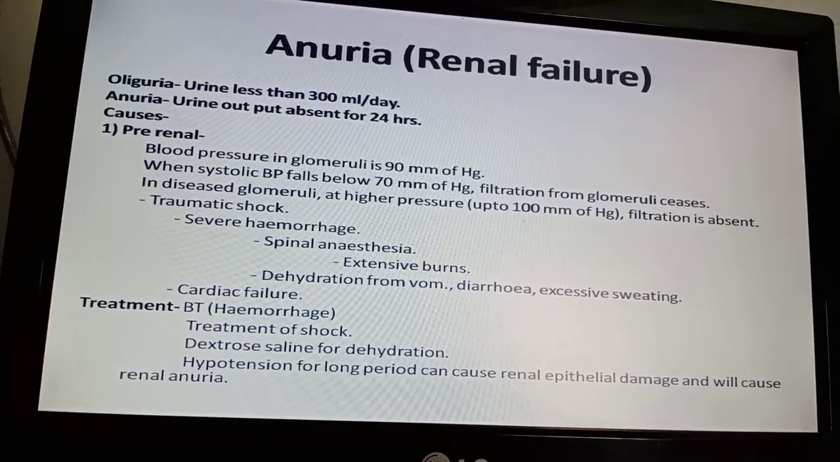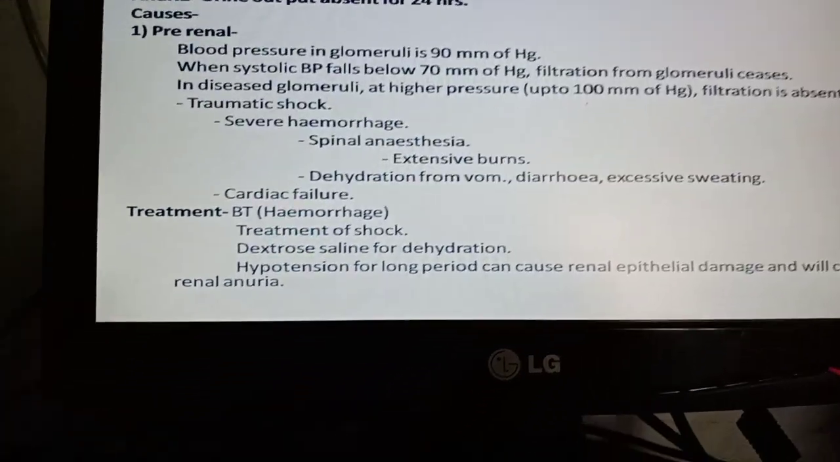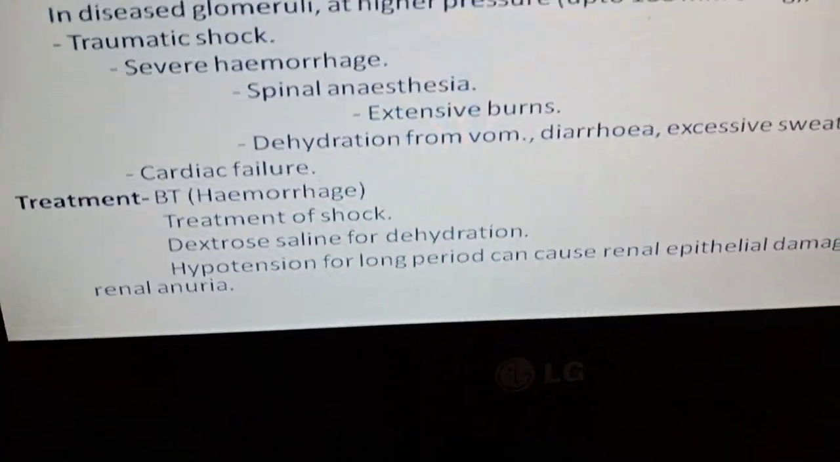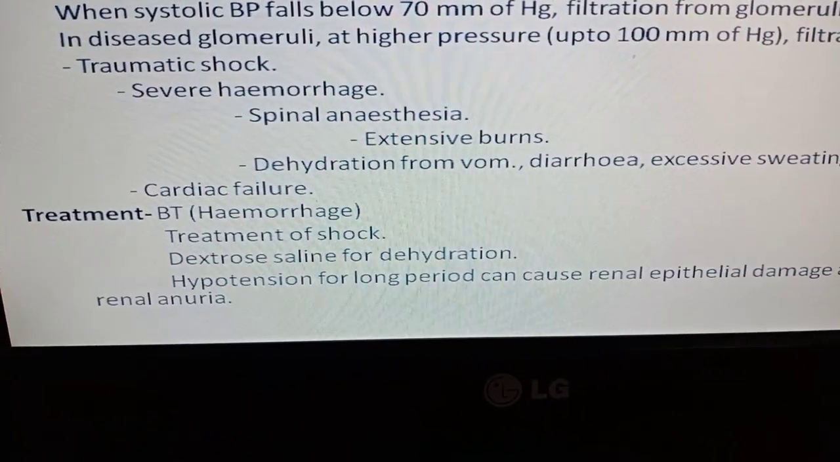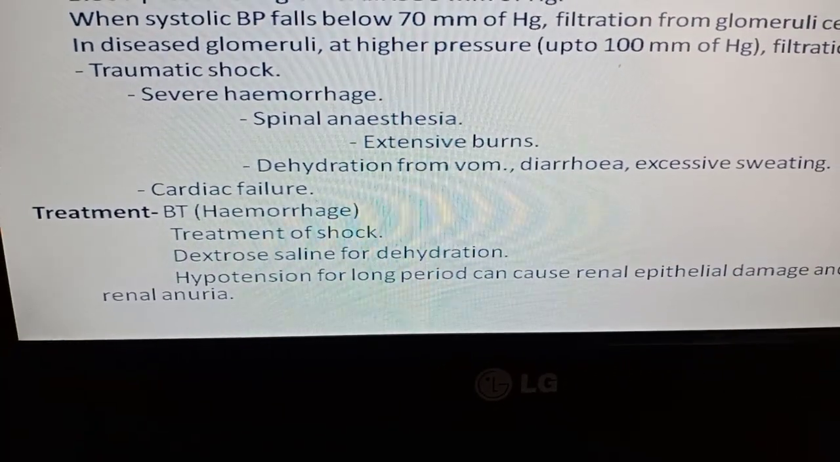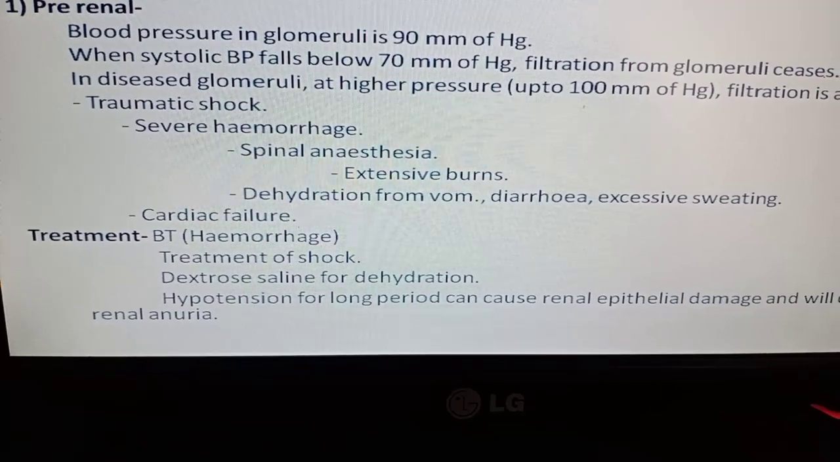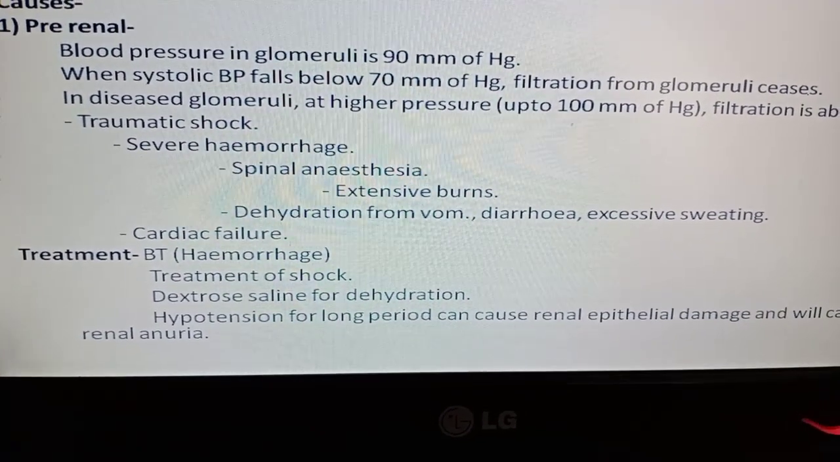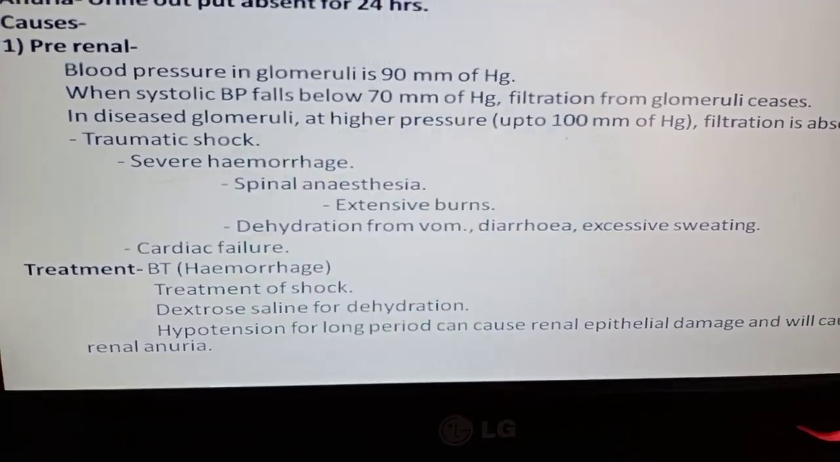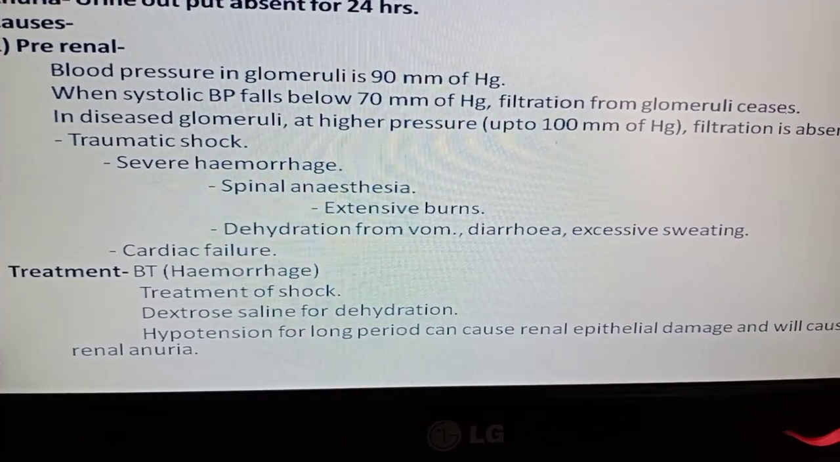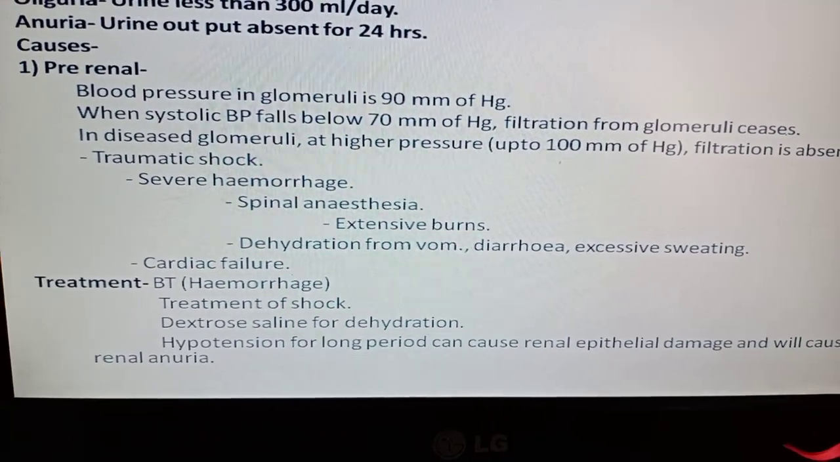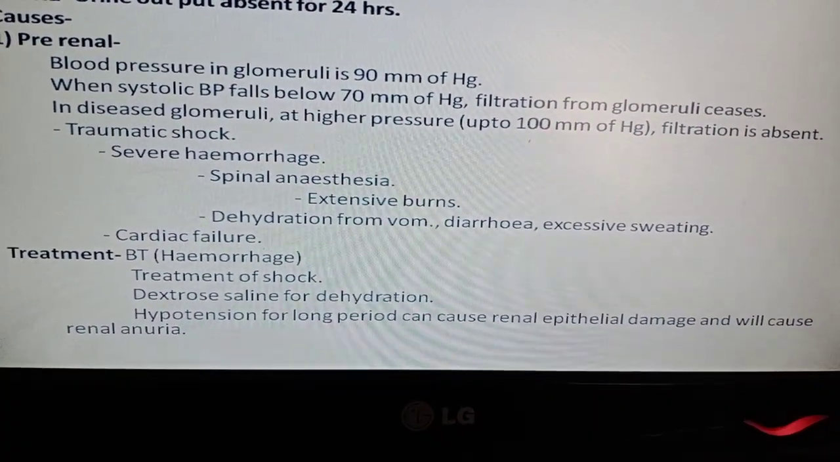So what will be the treatment? You will have to treat the cause. If the patient has severe hemorrhage, you will have to go for blood transfusion. If the patient has shock, you will have to go for plenty of IV fluids to take care of the circulating volume of the blood. In case of vomiting, diarrhea, and excessive sweating, you will have to go for plenty of IV fluids, dextrose saline, to correct the dehydration.